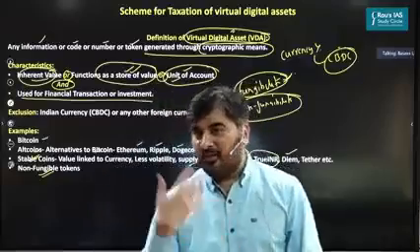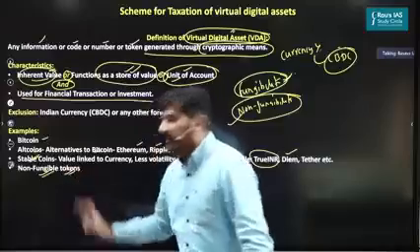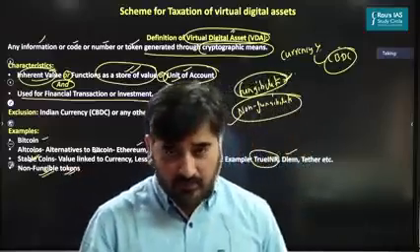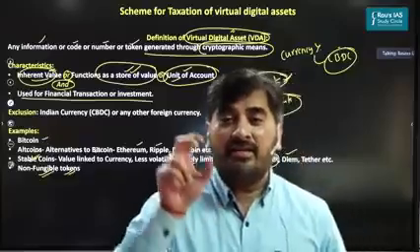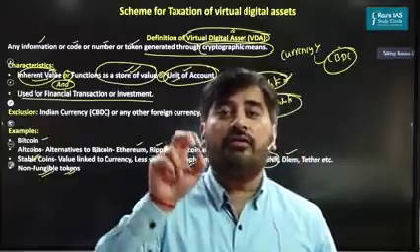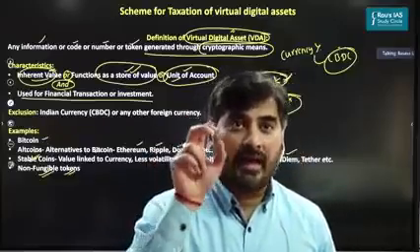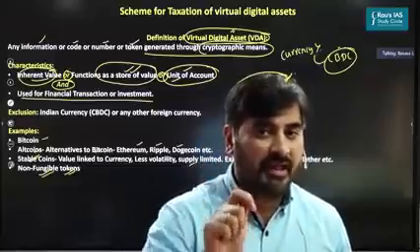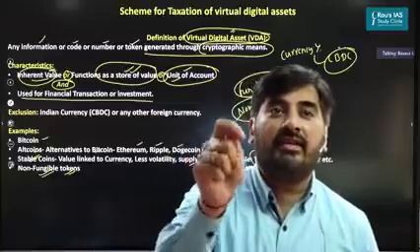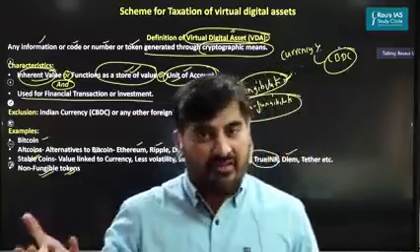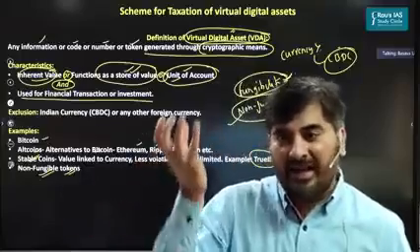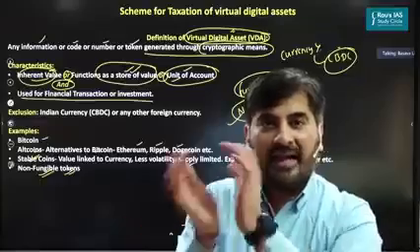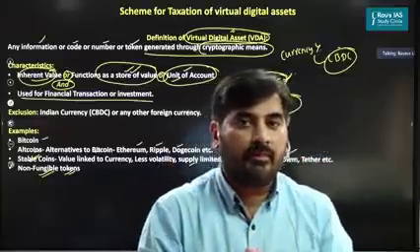But the question is, what do you mean by non-fungible tokens then? Non-fungible tokens are the digital representation of the most unique things in the world. I repeat, non-fungible tokens are the digital representation of the most unique things in the world. So something which is unique, which people like, that unique thing is converted into a digital format. And that becomes a non-fungible token.